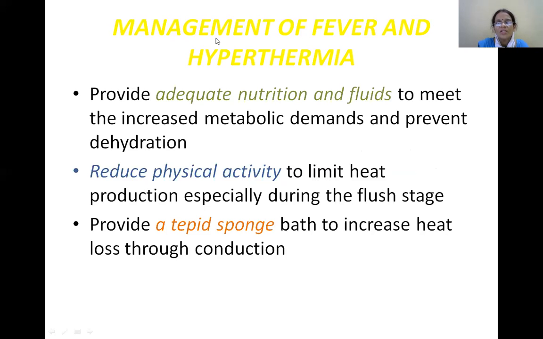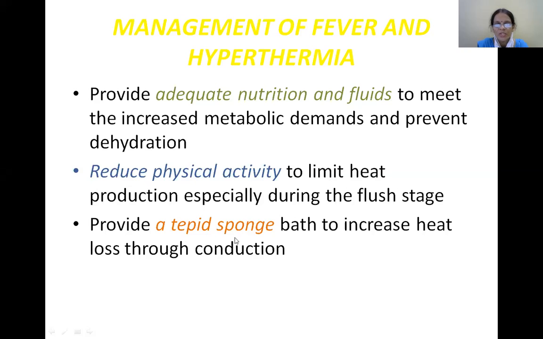So now coming to management of fever and hyperthermia. Provide adequate nutrition and fluids to meet the increased metabolic demands and prevent dehydration. Most important is adequate fluids, as electrolytes will be lost. Adequate nutrition and fluids have to be given orally in cases of mild rise of body temperature, and in cases of highly elevated body temperatures, IV fluids have to be administered. The other thing to reduce is physical activity. Reduce the physical activity to limit heat production, especially during the flush stage.